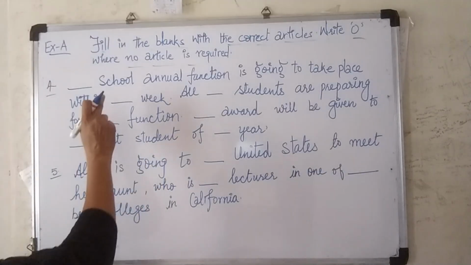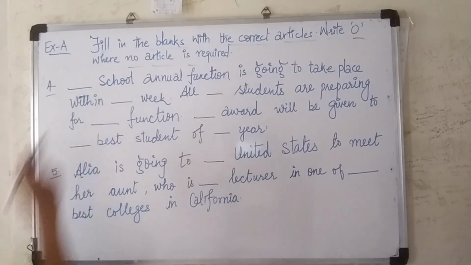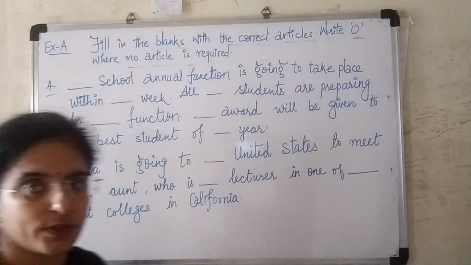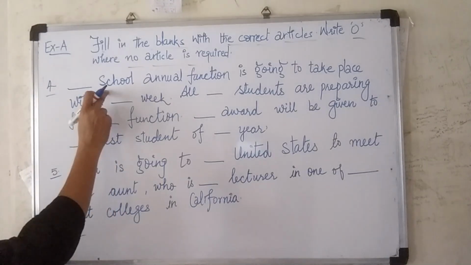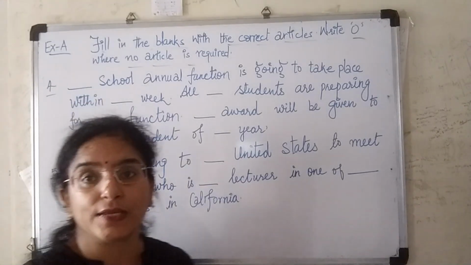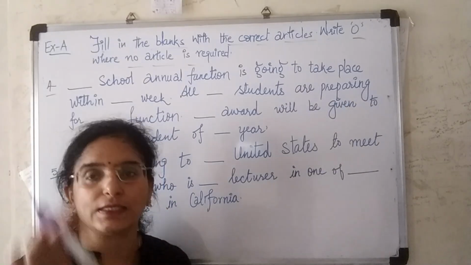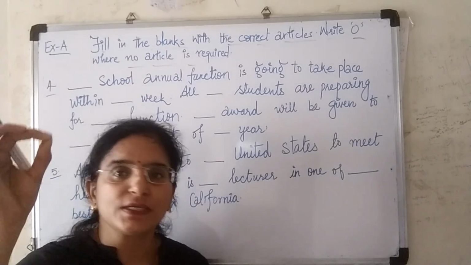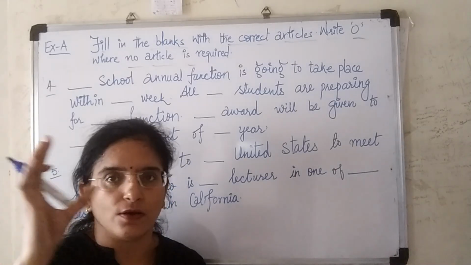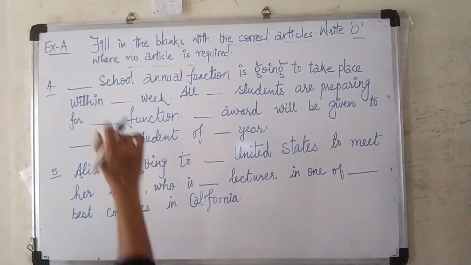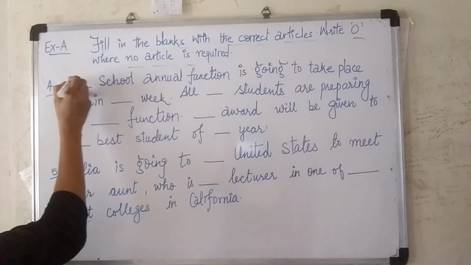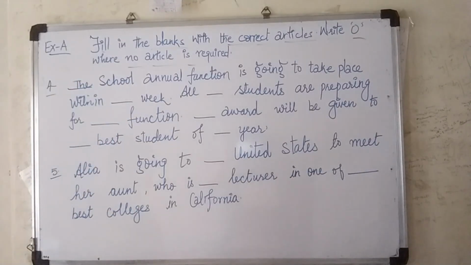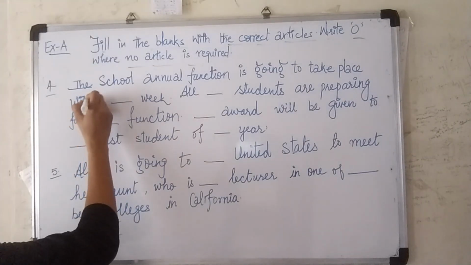First of all, we'll see the noun given after the blank is school. Is it singular or plural? Singular. But you have to see if it is specified particularly, then we will write the with it. If it is a general talk, a general idea which is being shared with you, then we will write a or an. So we are specifying the school annual function, so we will write: The school annual function is going to take place within a week.